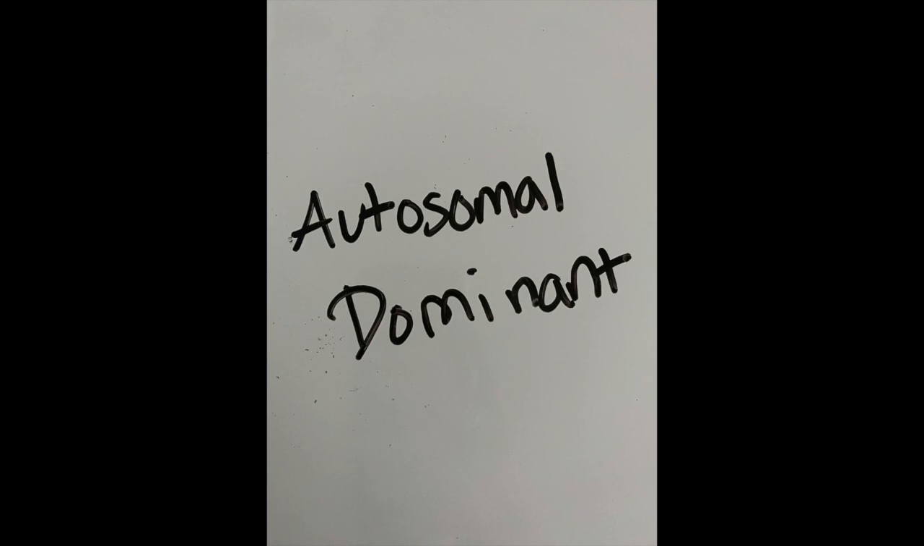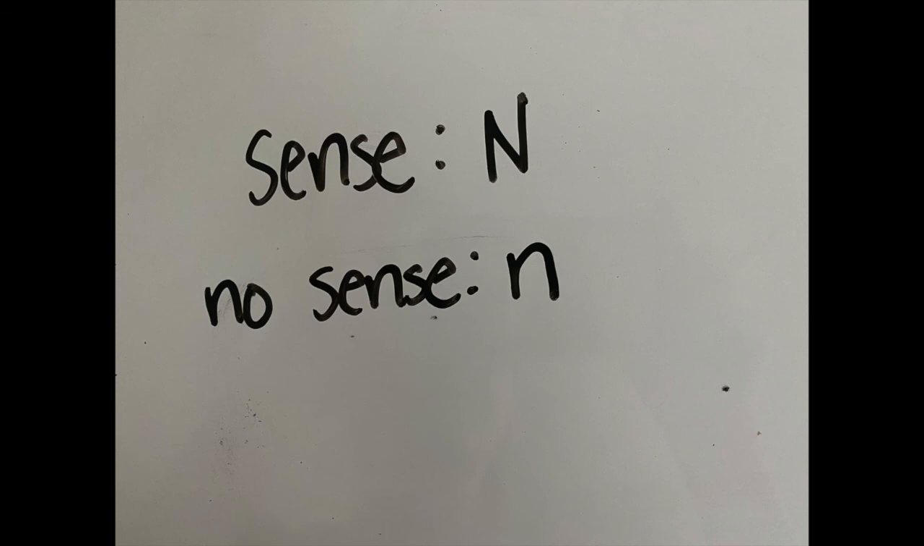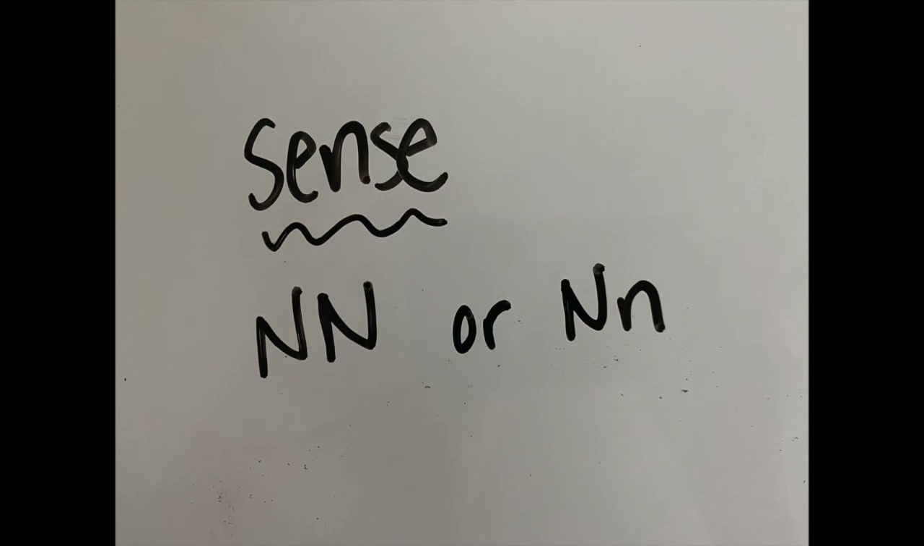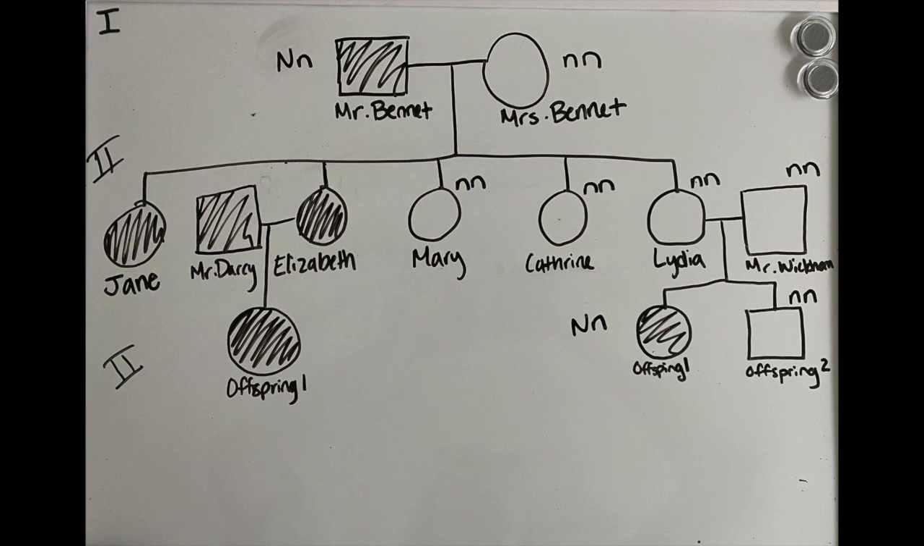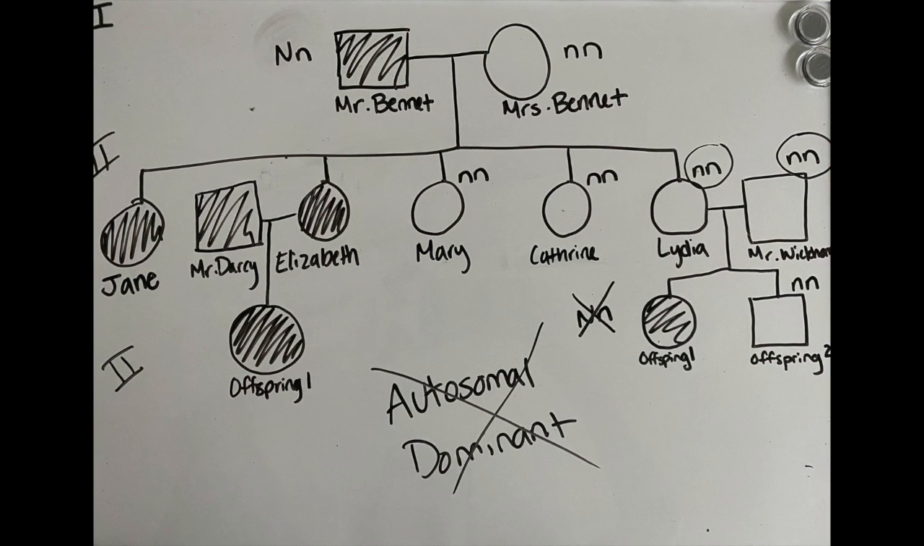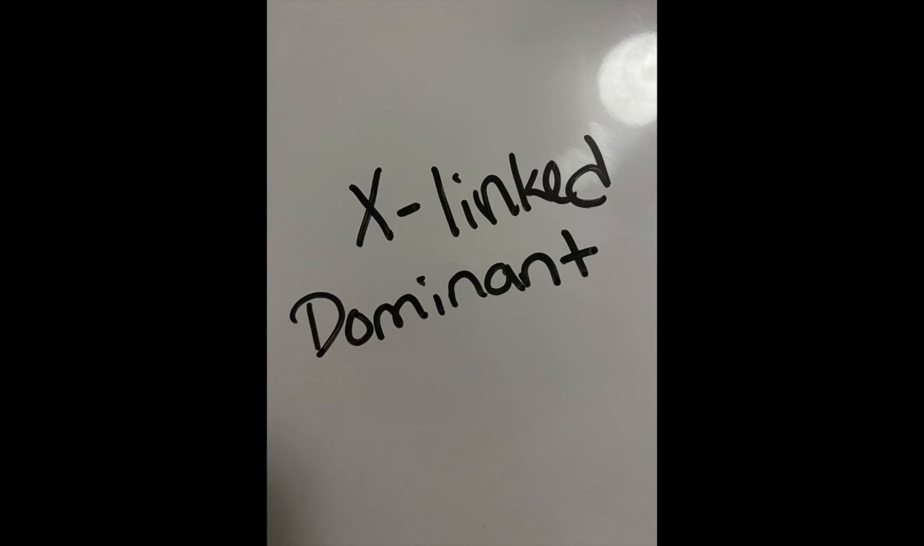The first mode of inheritance is autosomal dominant. The trait we are interested in is the dominant allele, and the other trait will be the recessive allele. The phenotype sense in this case can either be a homozygous or a heterozygous genotype. In generation 3, Lydia and Mr. Wickham's offspring cannot have sense if they are both homozygous for nonsense, so we can for sure say this trait is not autosomal dominant.